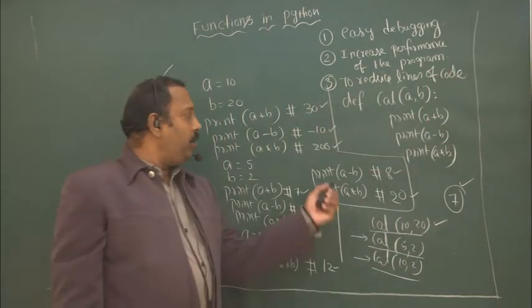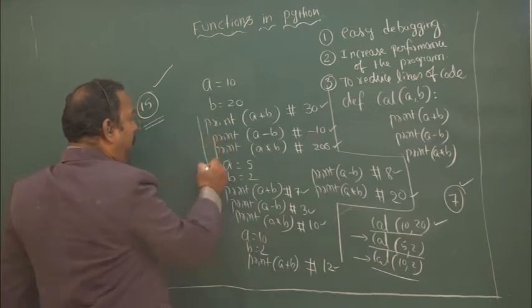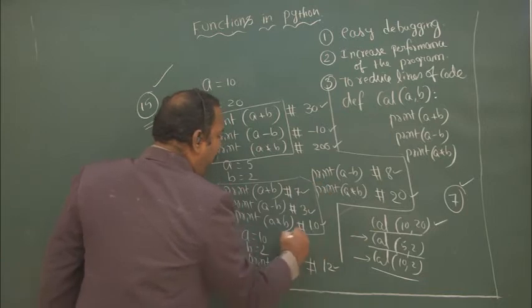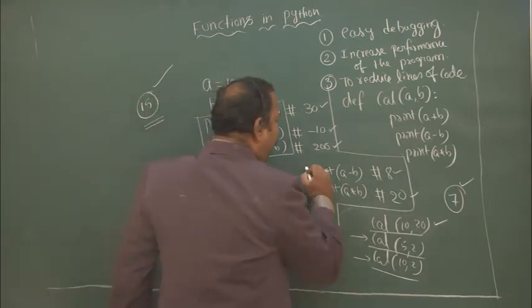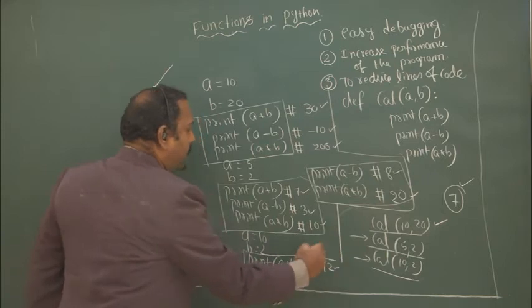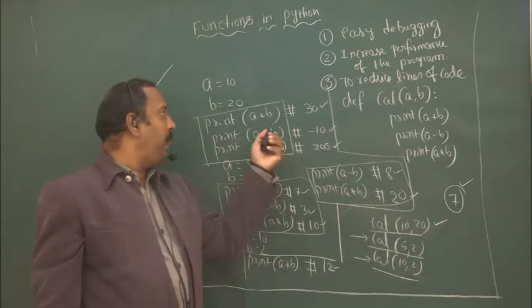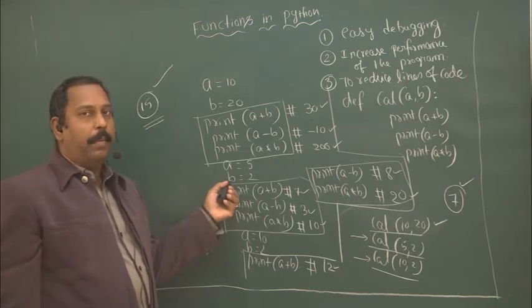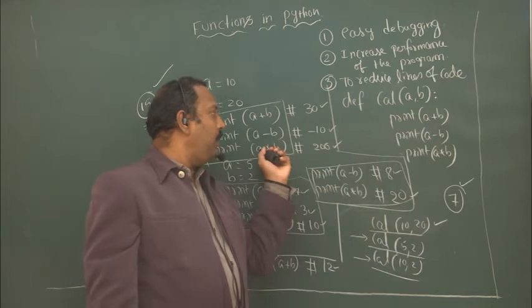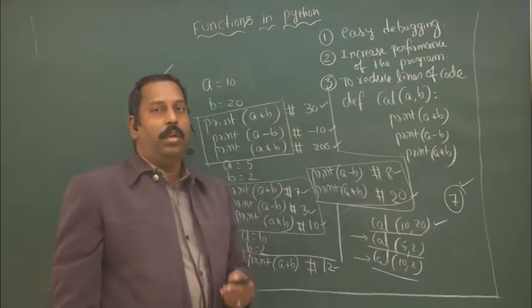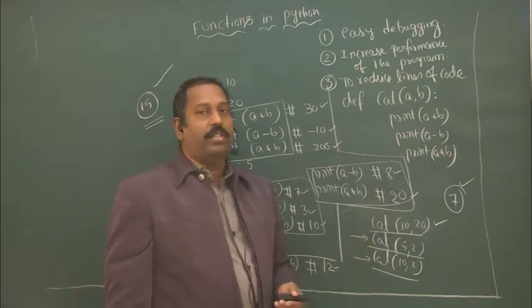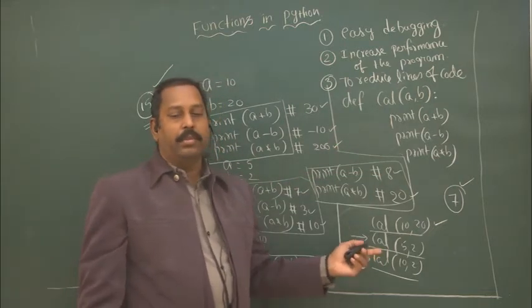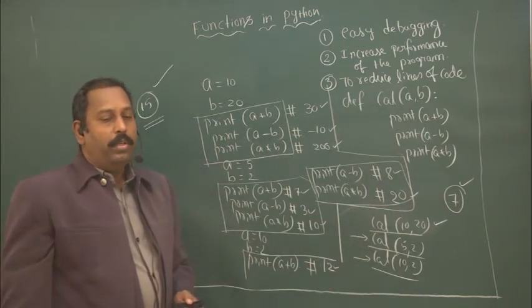And here you see in the previous example, how many times have I written the print statement? 3 times. Again I am using the same statements, repeating 3 times. So the printf statements, that means A plus B, A minus B, A star B, we are repeating 3 times in the previous example. Suppose the same example is written using a function, how many times are you using them? Only 1 time. I am just calling the function 3 times. That means write once, use many times.